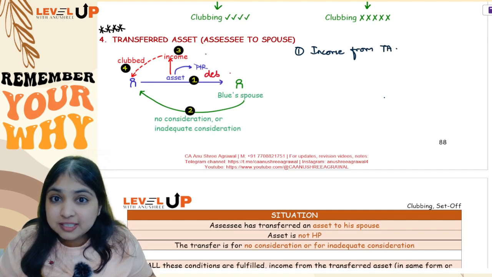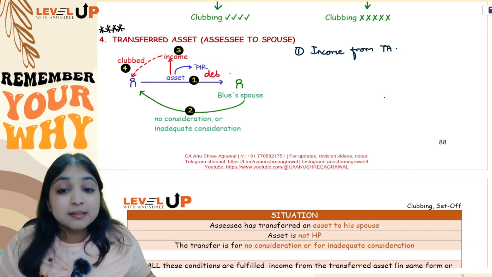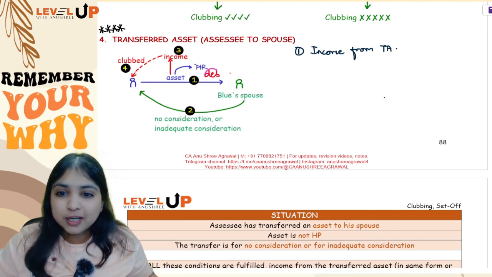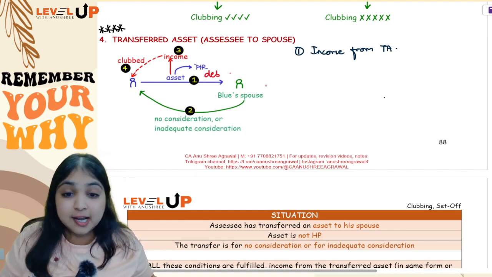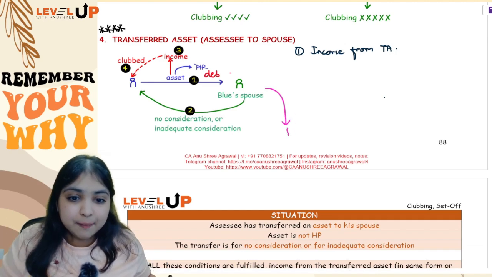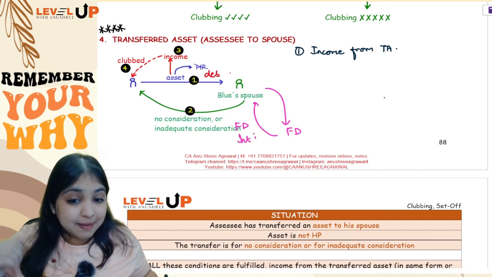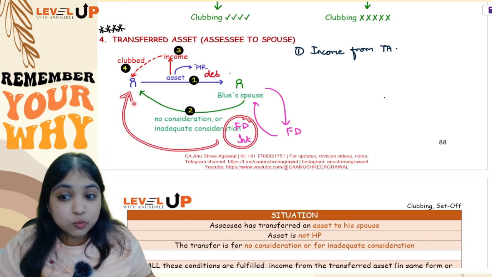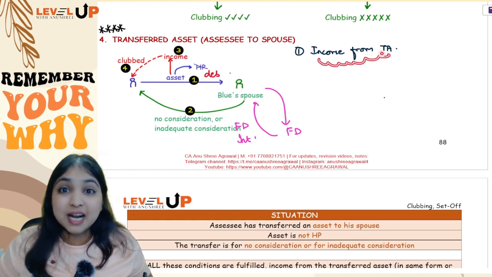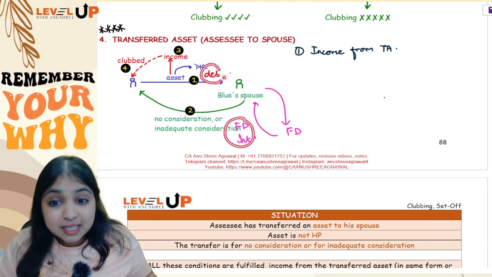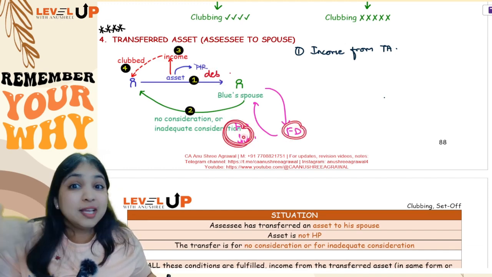So from this debentures, debenture interest income Green earned, the debenture interest income you clubbed, fine, story is over. Then Green was very smart. What she did is, whatever debenture interest income she was earning, she accumulated all that debenture interest income and she invested that interest income into one FD. And from that FD, she got FD interest. Okay. So tell me, will this FD interest be clubbed with Blue's income? The answer is no. What are we supposed to club? We are supposed to club income from the transferred asset. This FD interest, tell me, is it from debentures? No. This FD interest is from FD. This FD interest is actually income from income.